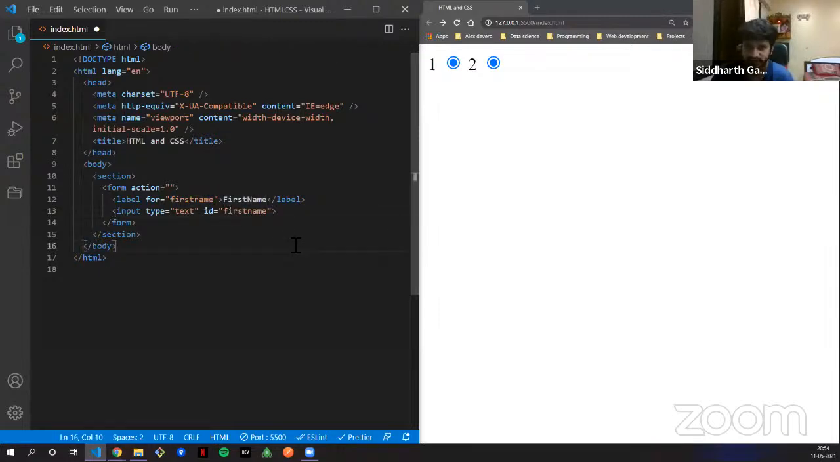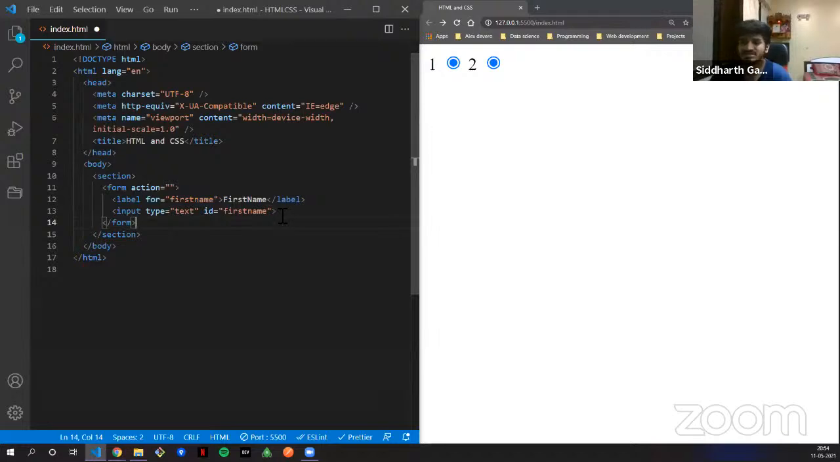Now this is just a basic way to write a form. What this tells you is that this label, first name, is for first name. And this for should be equal to this ID. So the value of your for attribute and your ID attribute should be the same.